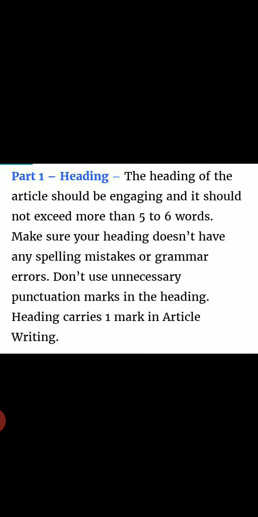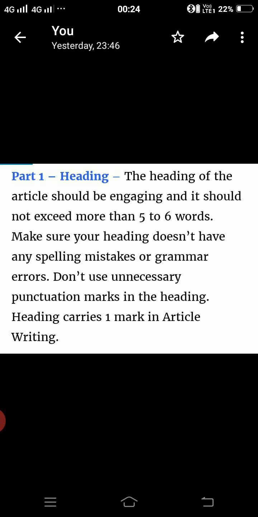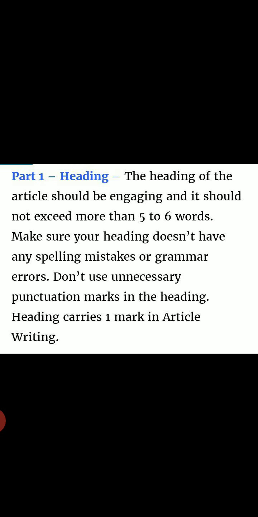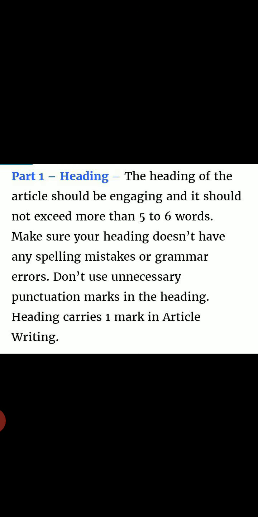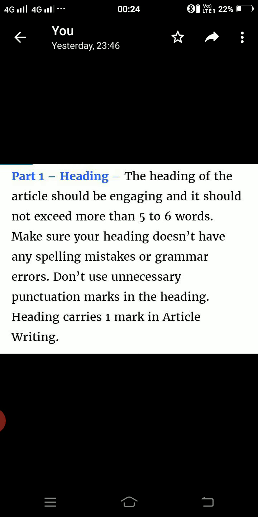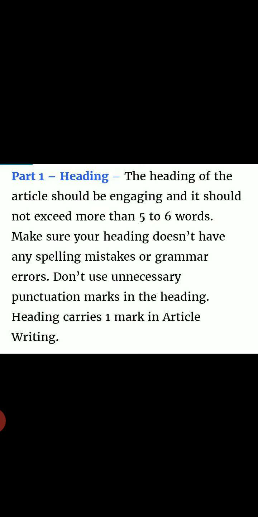First is the heading, students. The heading of the topic should be eye-catching. It should be engaging. And students, we have to keep one thing in mind, that the heading should not be very long. It should be 5 to 6 words only. And we don't have to elaborate the heading.